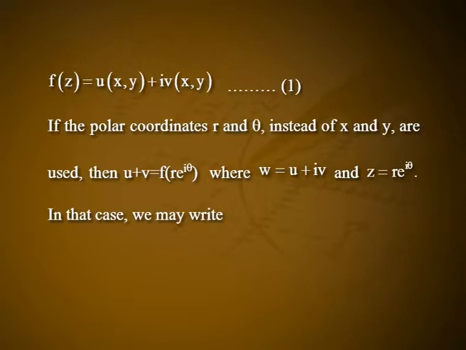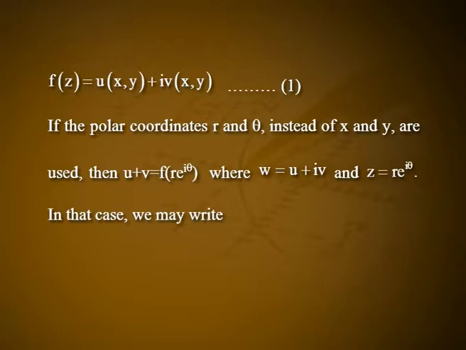If the polar coordinates r and θ instead of x and y are used, then u + iv = f(re^{iθ}), where w = u + iv and z = re^{iθ}.